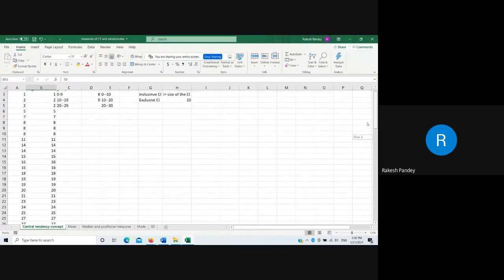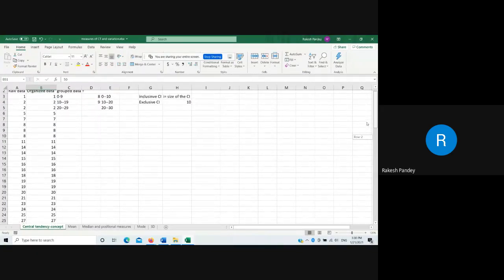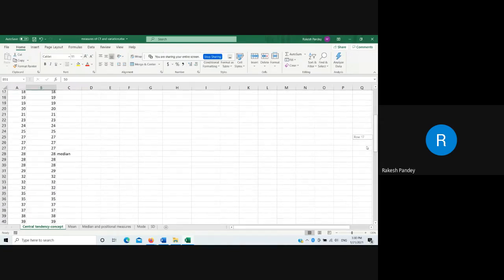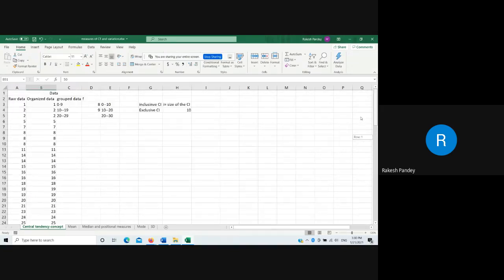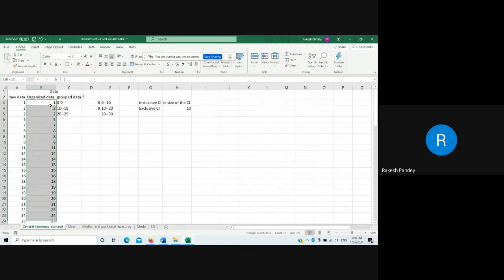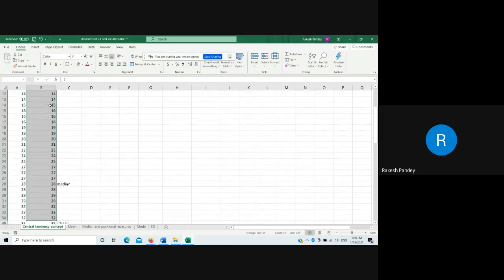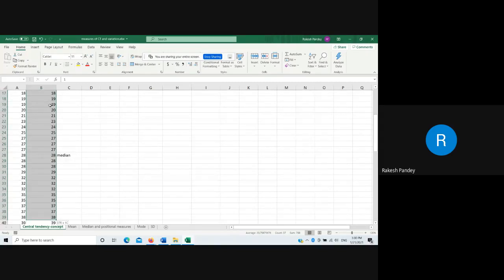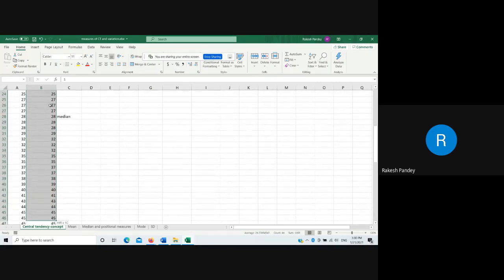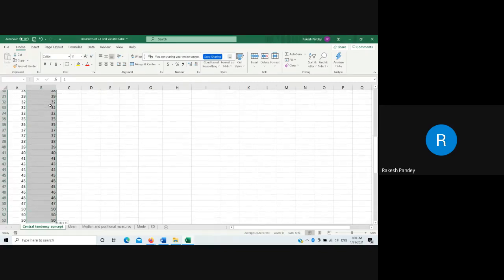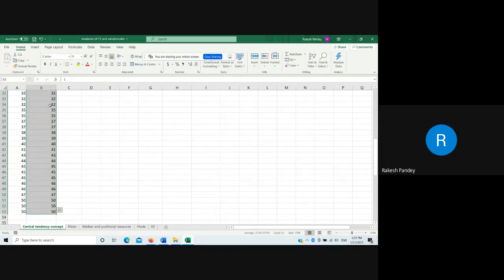Let us compute the average of the data. The average of the data is called the mean, more specifically the arithmetic mean, because the mean can be of different types, geometric mean and harmonic mean, which are also computed, but I will focus largely on the arithmetic mean.